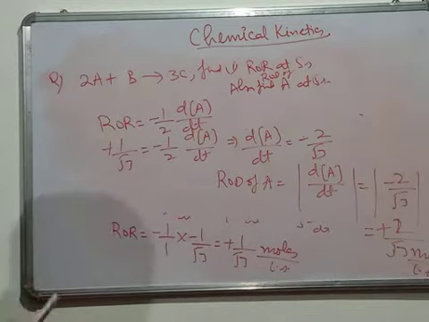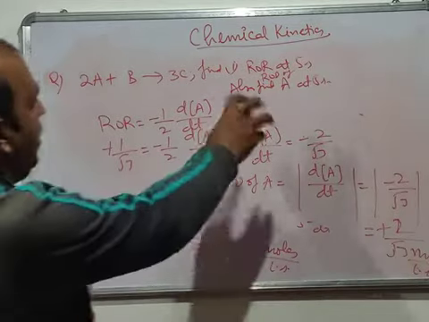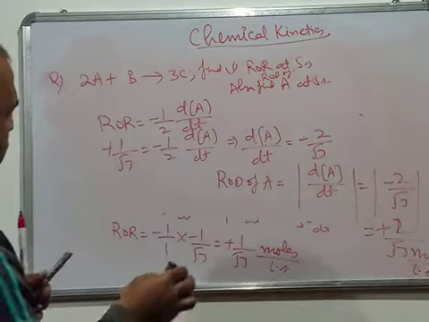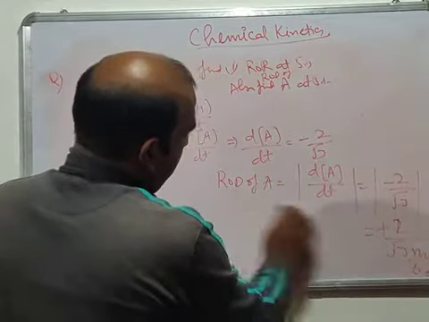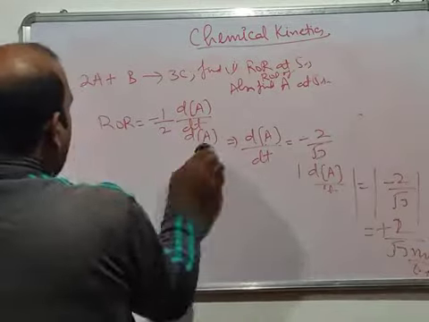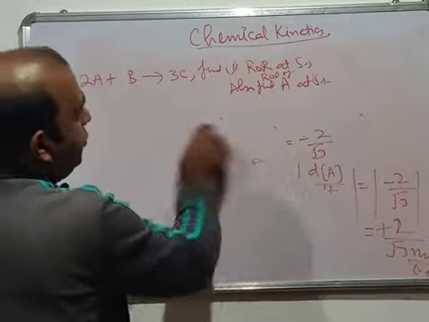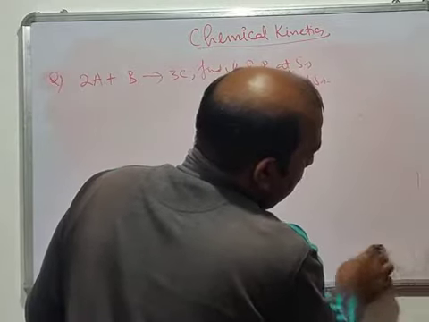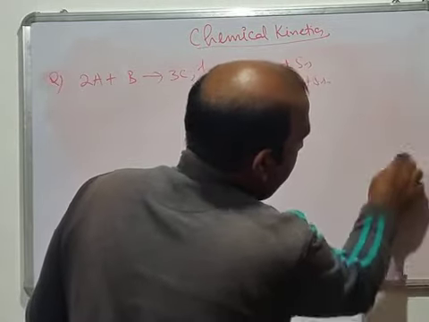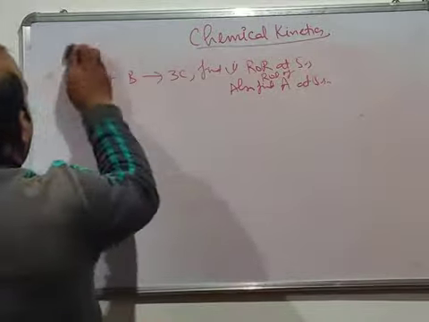So you have found the rate of disappearance of A at 5 seconds. This question was very easy. If you have got the concept of how you find the slope, that's tan theta, then the questions are very easy. Then you just apply the concept of rate of reaction, rate of disappearance or rate of appearance, and these things become very easy.